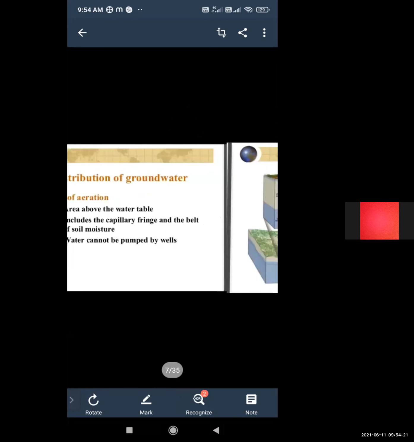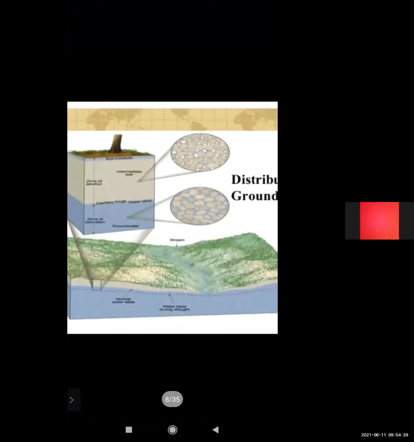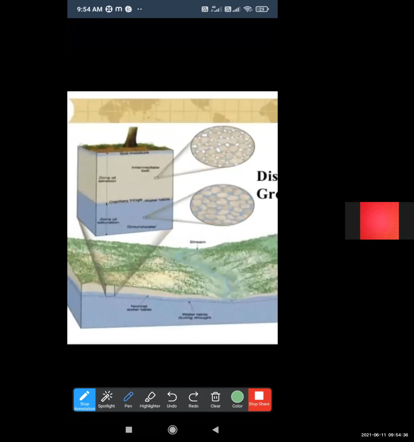This diagram shows the distribution of groundwater in the soil strata. Here, this is the zone of saturation.